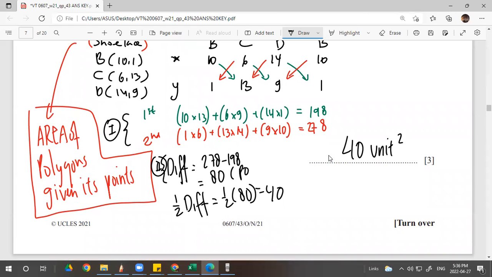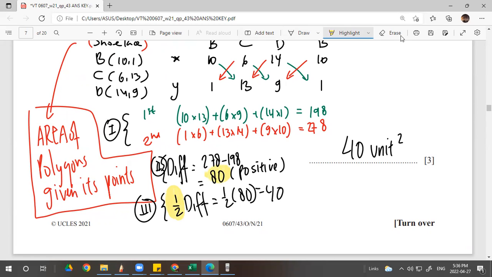And the next step, it has to be positive. It cannot be 198 minus 278. It has to be positive, so depending on which one is bigger. If the first is bigger, then first minus second. Third, you multiply by half. Okay, that's it. Half of the difference.